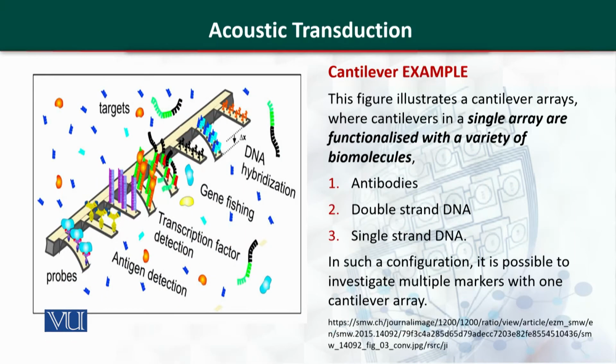using other techniques. Here is an example which shows how the cantilever can work. The figure illustrates a cantilever assay. It means that on one device, we can immobilize a number of bioreceptor molecules such as antibodies, double-stranded DNA, and single-stranded DNA, and in such a configuration, it is possible to detect different biomarkers for cancer. This is a good example of a cantilever that could be used in a diagnostic biosensor.